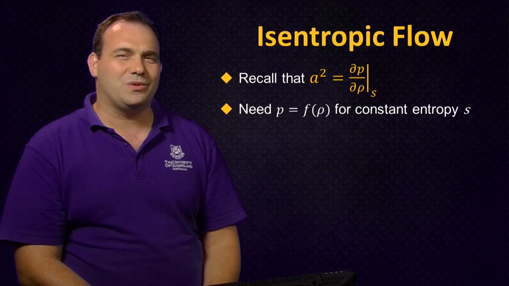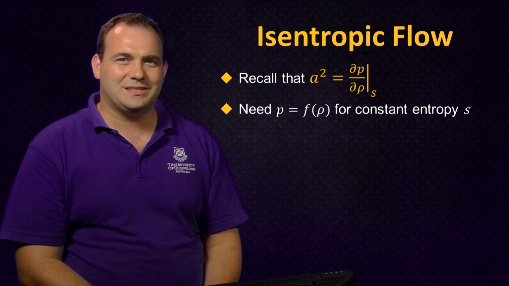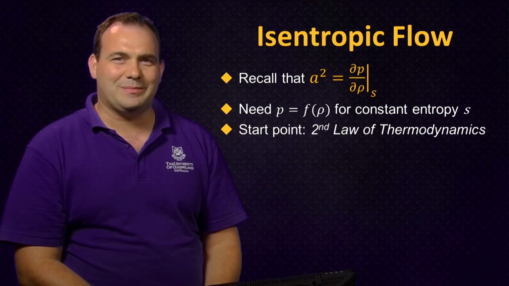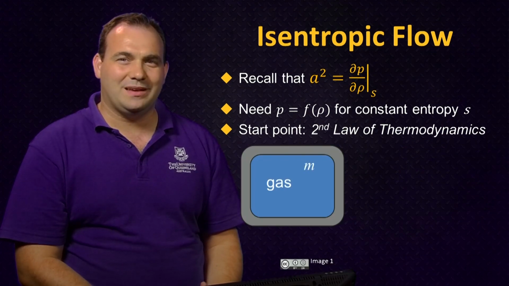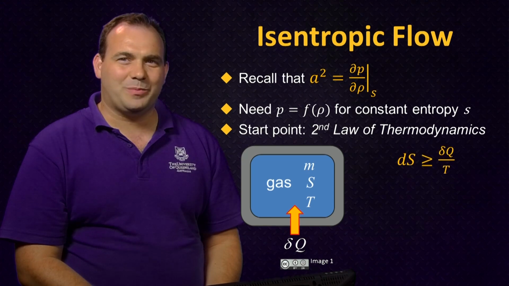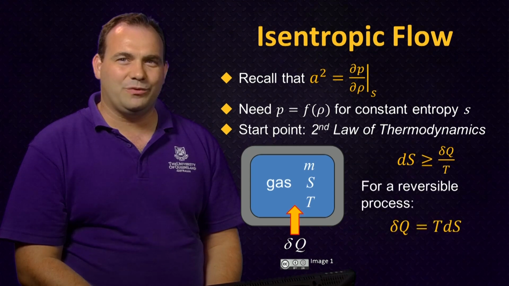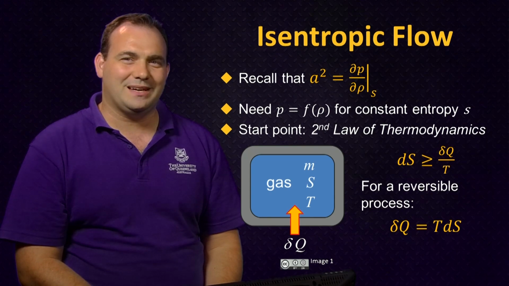But how can we ensure that the entropy is constant? Well, we can start with an expression for the entropy change and then set this equal to 0. The most fundamental expression for entropy change is the second law of thermodynamics. This tells us that if we have a gas with mass m, entropy S, and temperature T, and we add a small amount of heat, delta Q, then the change in entropy dS is going to be greater than or equal to delta Q over T. If we've got a reversible process, the equality holds, so delta Q is equal to TdS.